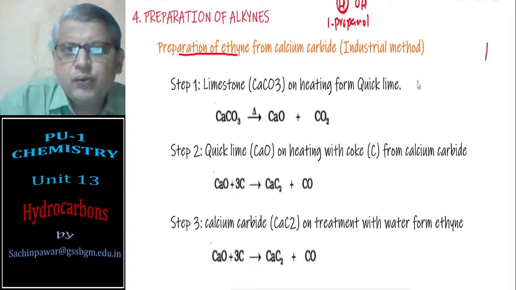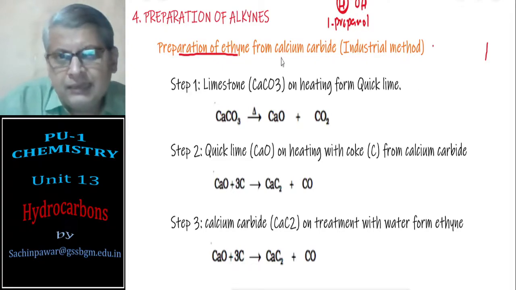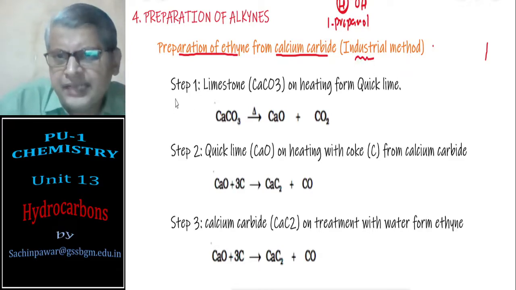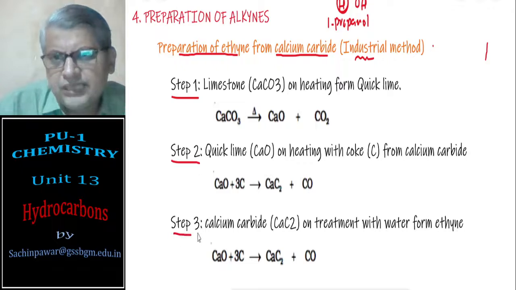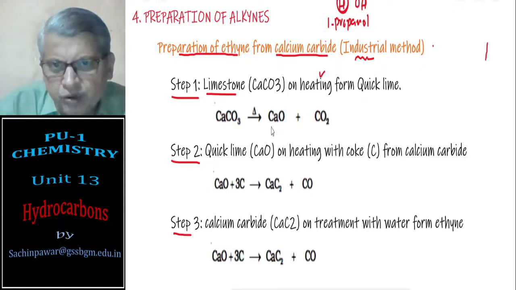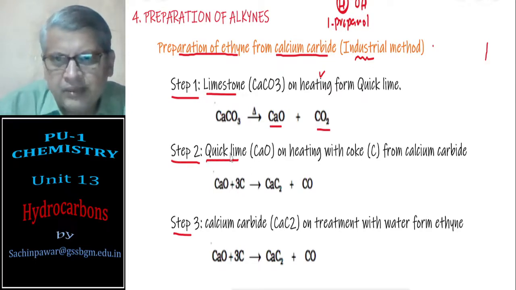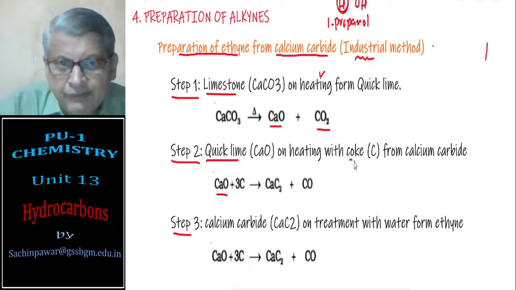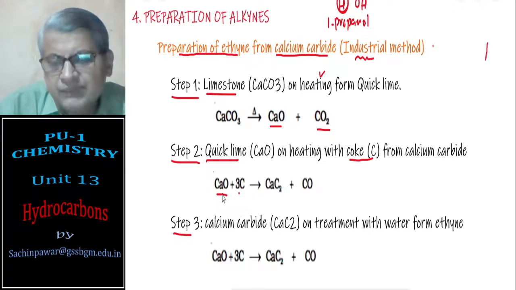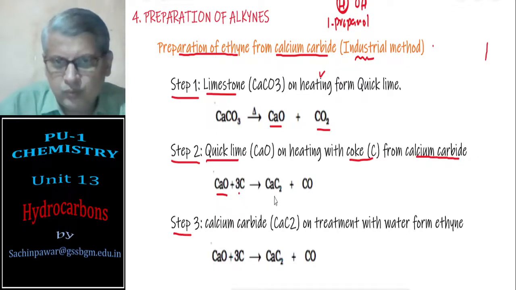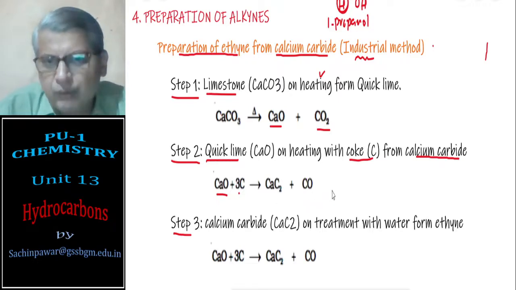Method of preparation of ethyne only, from calcium carbide. It is an industrial method. Here it has 3 steps: step 1, step 2, step 3. In step 1 you take limestone, that is calcium carbonate, and you have to heat it. When you heat it, it will split into calcium oxide and carbon dioxide. Calcium oxide is called quicklime. Then quicklime is taken and it is heated with coke. Coke is carbon. So calcium oxide, when heated with coke, forms calcium carbide, that is CaC2. Carbon monoxide being a gas escapes out.